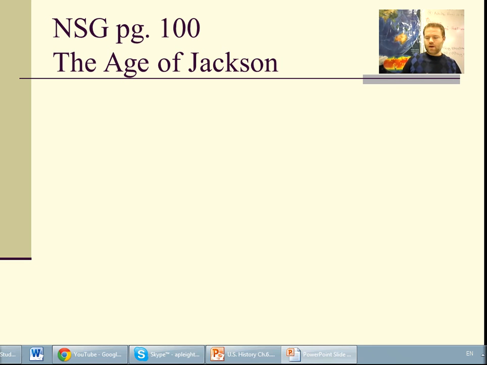Age of Jackson, Note-Taking Study Guide, page 101. Please be on page 223 in your textbook as well, so you can follow along and refer to it if you need to. How did people gain more power during the Age of Jackson?